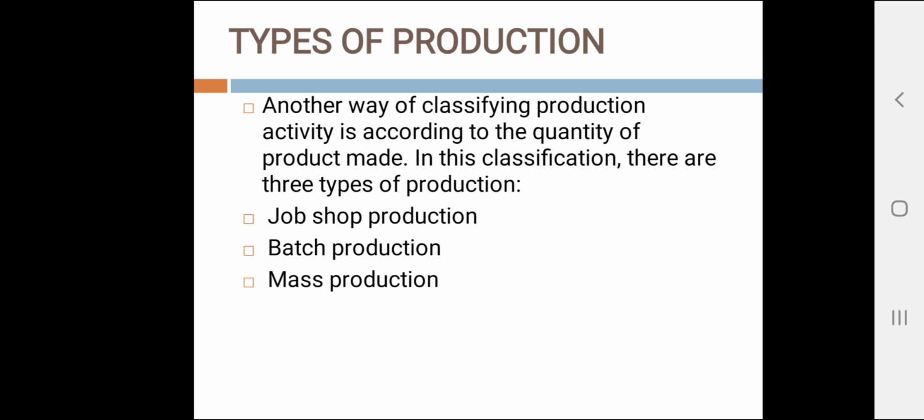The third one is mass production. Mass production is the continuous specialized manufacture of identical products. It is characterized by very high production rates, equipment that is completely dedicated to the manufacturing of a particular product, and a very high demand rate for that product.